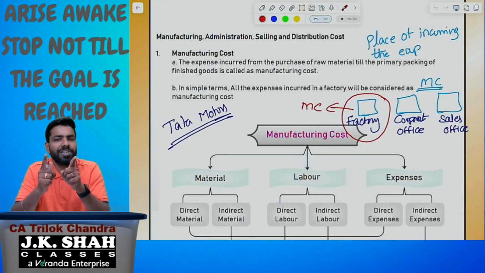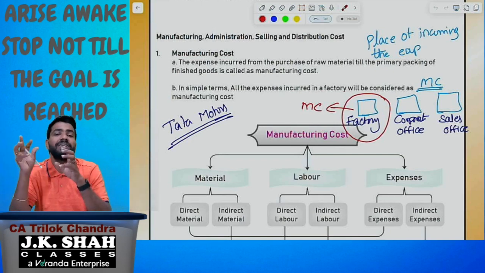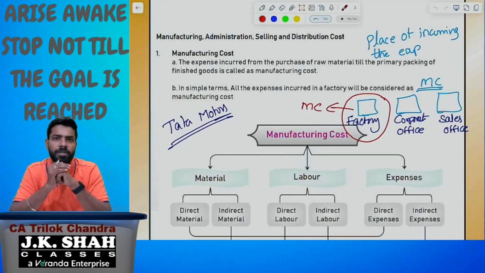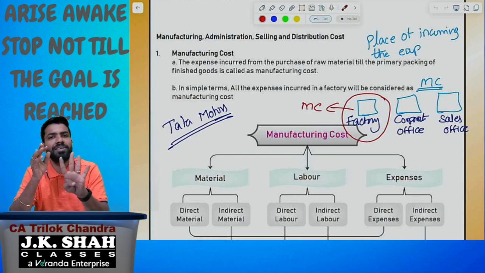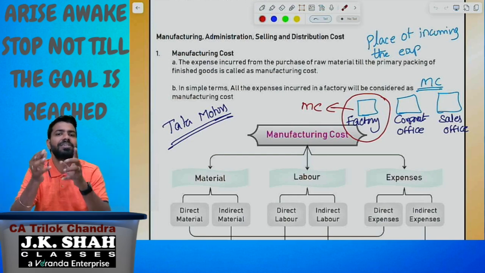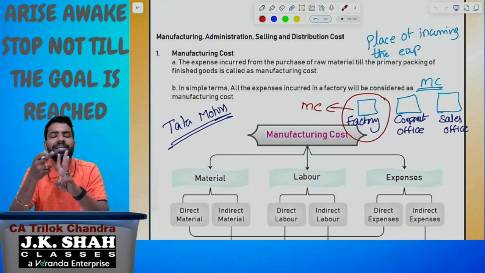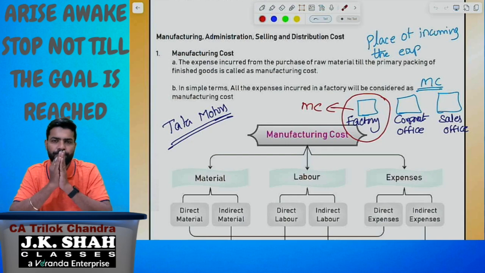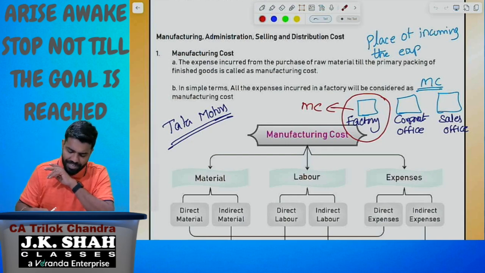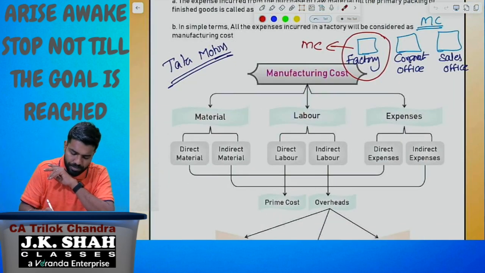Okay, now one more thing we need to understand is the classification within the manufacturing cost. Cost is classified into 4 categories, which we just discussed. Now manufacturing cost is again classified into 3 categories. What are the 3 categories? Material, labor, expenses.